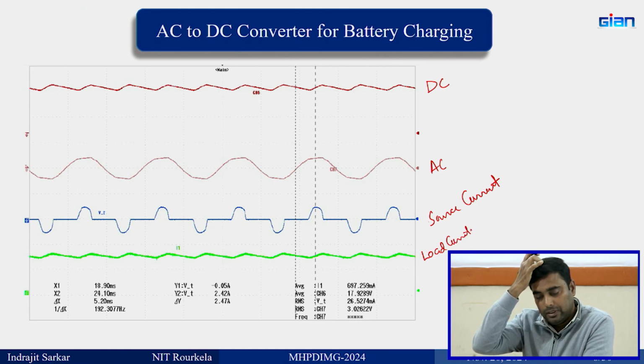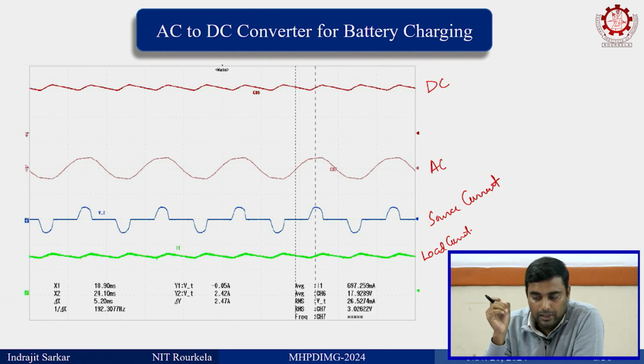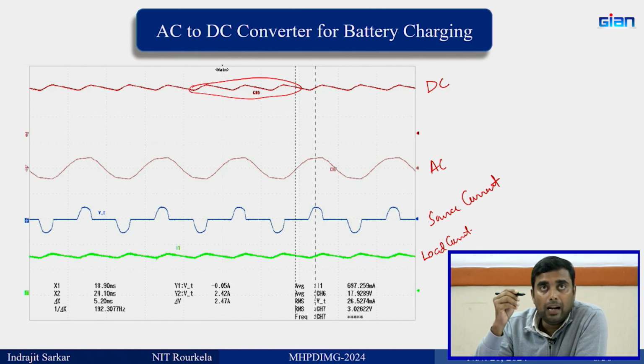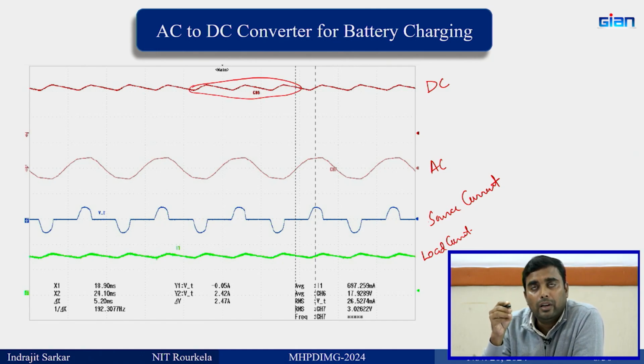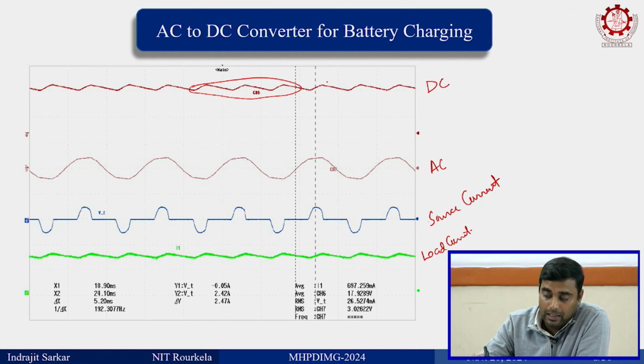Okay. Now see, there is a major thing that you need to observe. I will come to that. Before that, you just see here, there is a ripple in the DC link, and I am saying that whatever large capacitor you are going to use, this ripple will be there definitely. It will reduce definitely, but it will be there. This is 50 hertz, 100 hertz ripple. This is 100 hertz ripple, low frequency ripple.